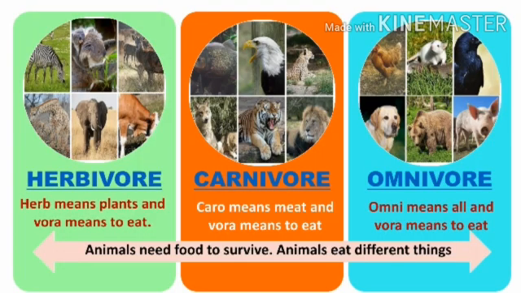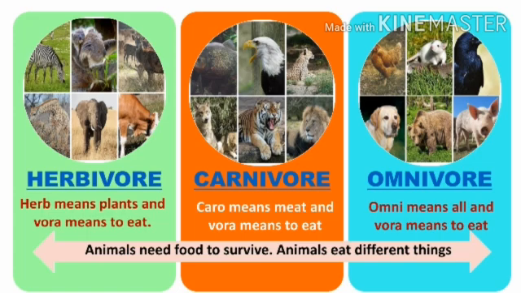Based on what animals are eating, they are divided into three groups. They are mainly divided into three groups based on their eating habits. They are herbivore, carnivore, and omnivore. Now, let us discuss each one of them.